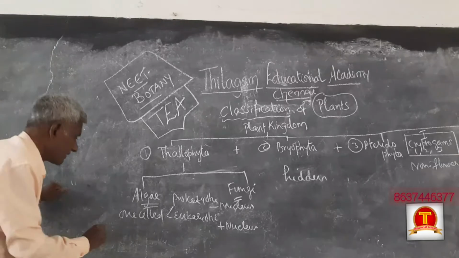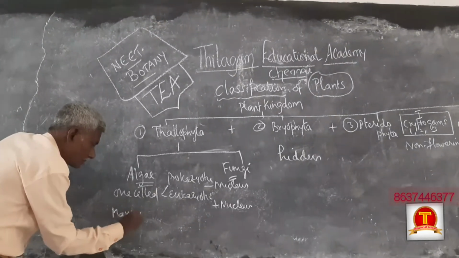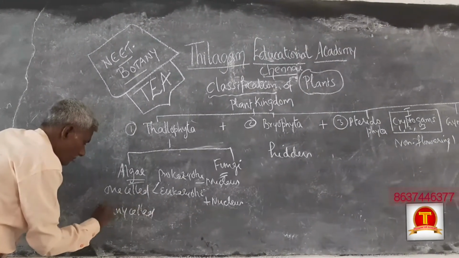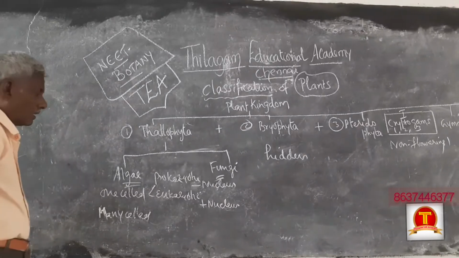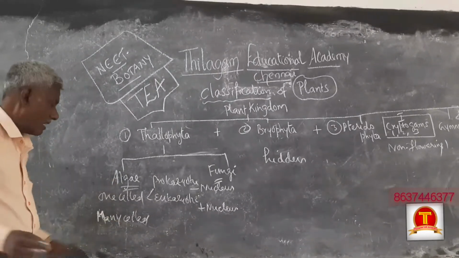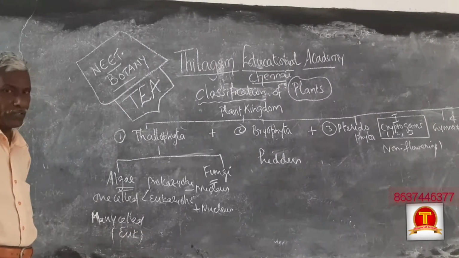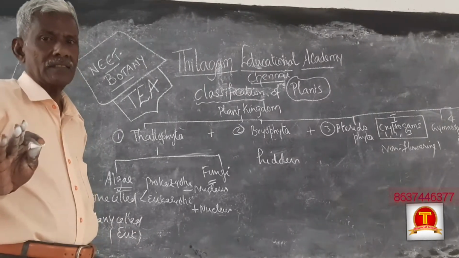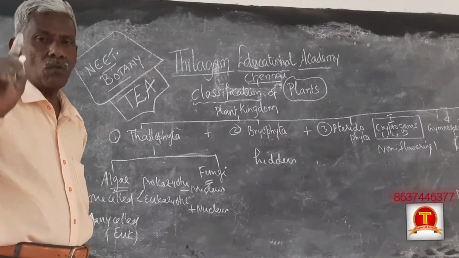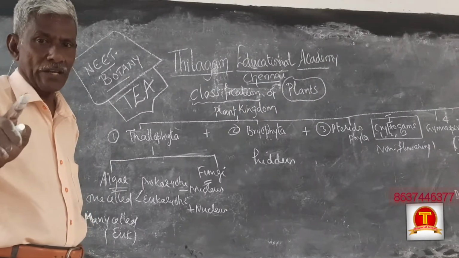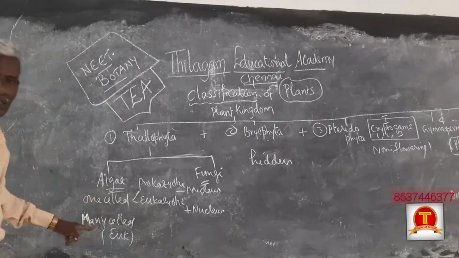And many cells: one alga is made up of many cells. All many-celled organisms are eukaryotes, no prokaryotes. Prokaryotic algae means one cell. Eukaryotic may be one cell or many cells.